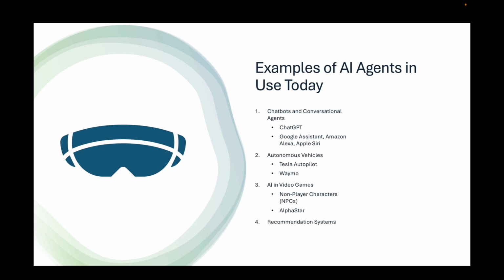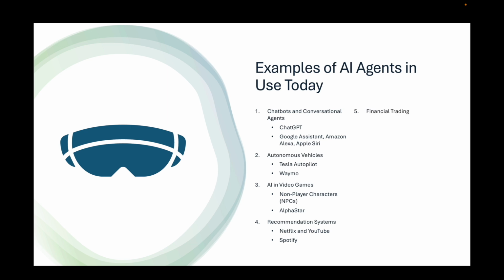4. Recommendation systems. Examples: Netflix and YouTube use AI agents to recommend shows and videos by analyzing user preferences and behaviors. Spotify suggests music based on past listening habits using AI agents that analyze audio features and user data.